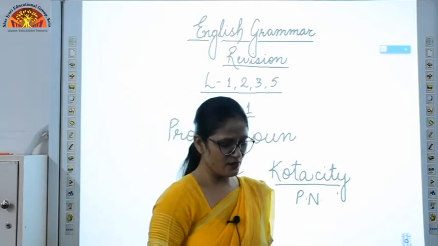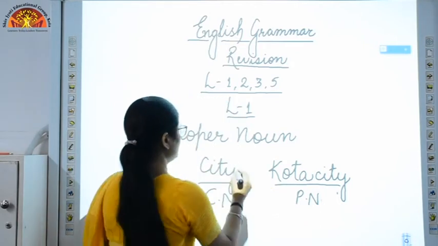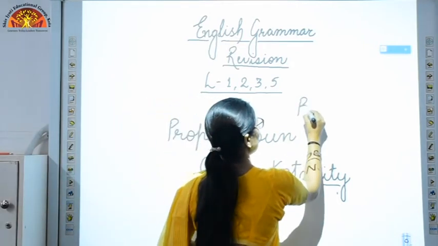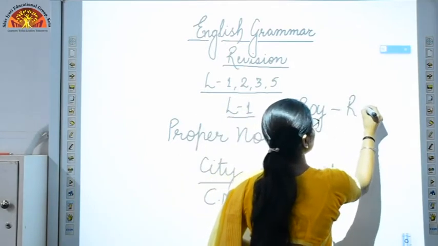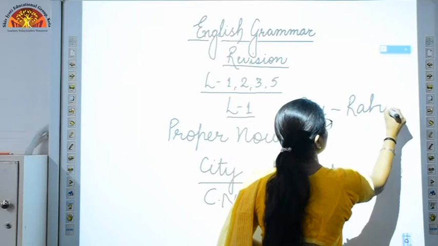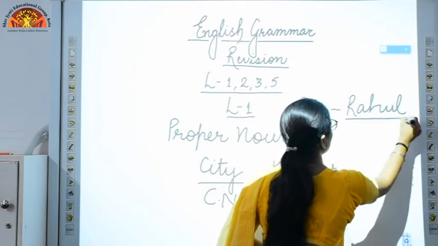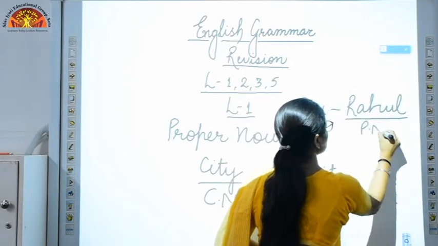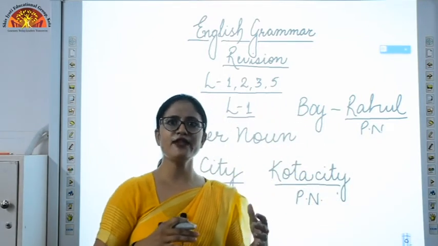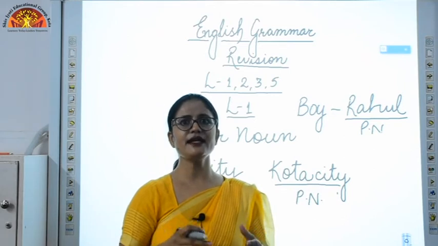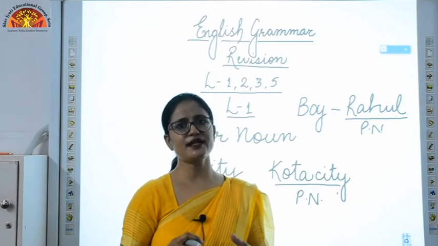Okay, now suppose I am talking about a boy. About which boy am I talking? If I specify the name of the boy, Rahul, it becomes a proper noun. Rahul becomes a proper noun. So these are a few examples with the help of which we can easily identify which are the common nouns and which are the proper nouns.